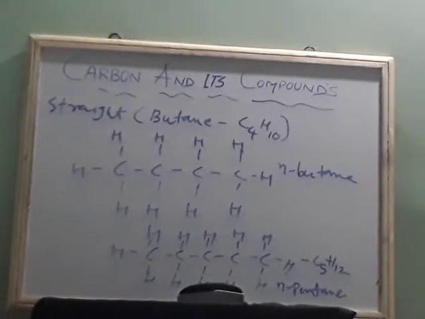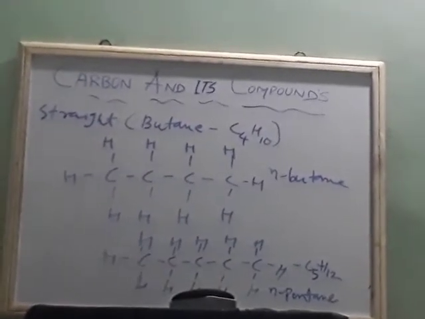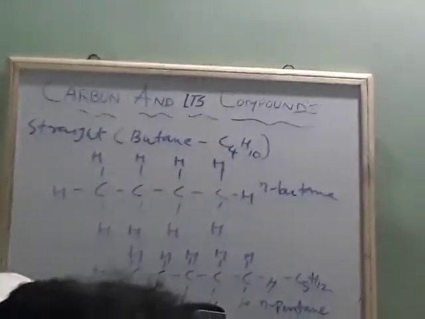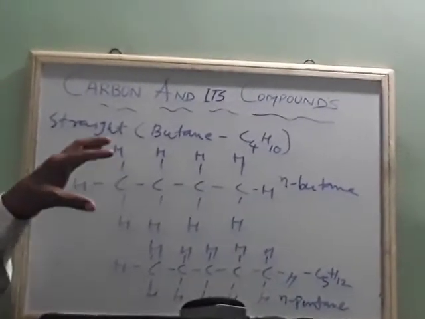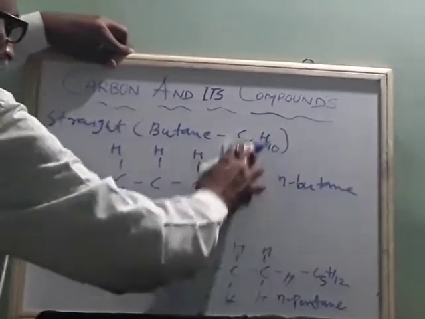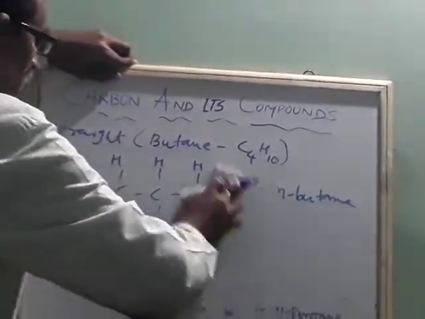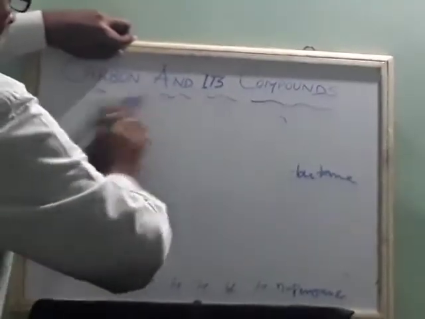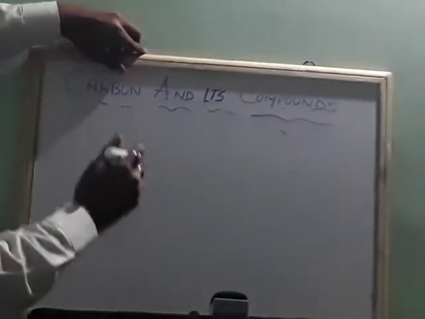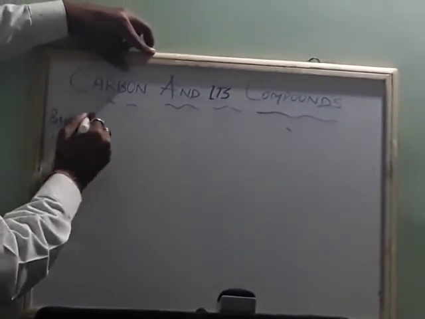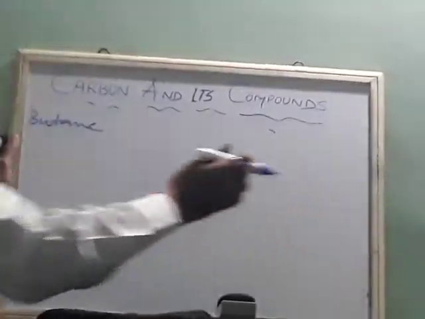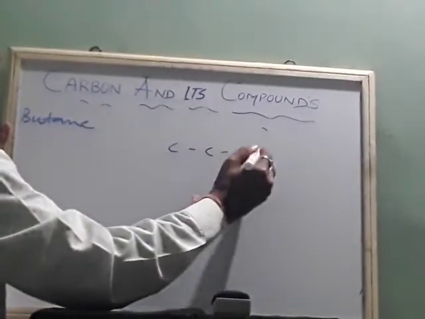Suppose I write in another way. Now I will write the branched chain compound. I will write a branch here. So instead of this, I will rub this and write straight chain and branched chain. Same, I will write butane, but the method of writing is different. How? I will write carbon, carbon, carbon. Here I will write carbon.